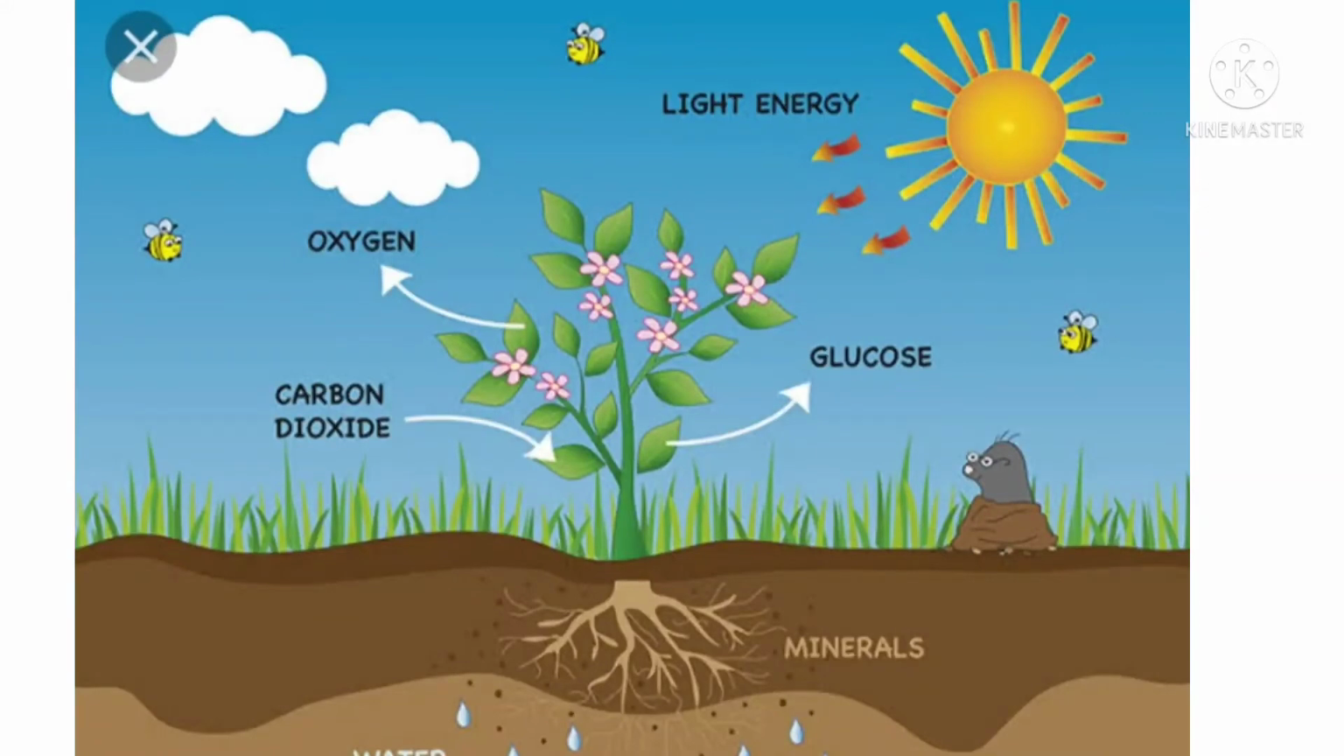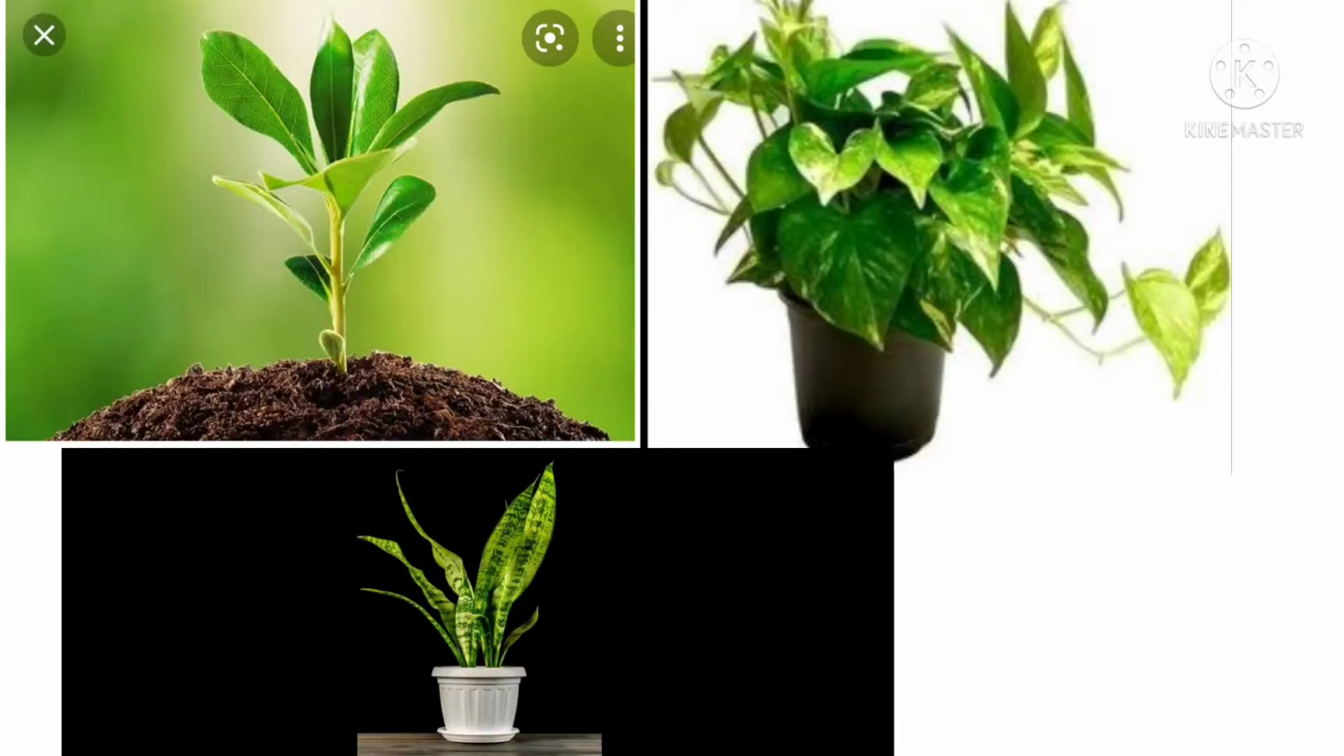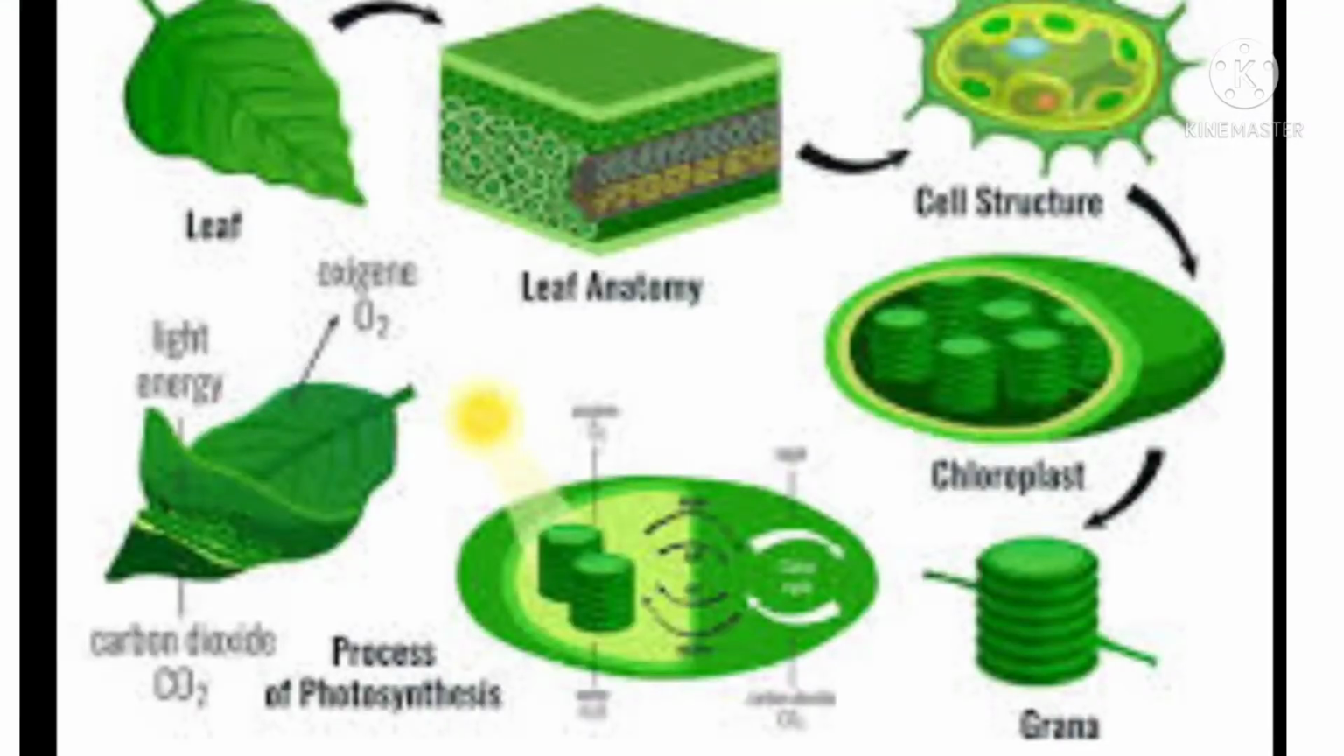The synthesis of food occurs in all green parts of the plant body. These green parts contain a coloring pigment called chlorophyll. It is more in leaves, so leaves work as food factories of plants. All the raw materials must reach there. Now let us see how they reach the leaves and their importance.